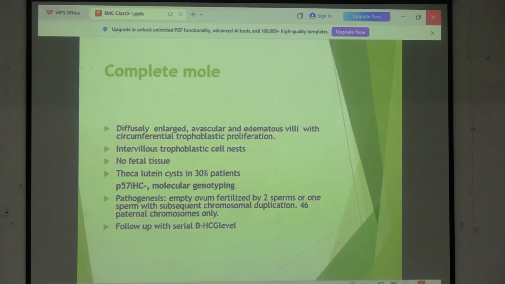What happens in complete mole? Complete mole মানে molar change affecting all the chorionic villi. You are not going to get any normal chorionic villi that has not been affected by hydropic change, ঠিক আছে? তাহলে all the chorionic villi have been affected by hydropic change. তাহলে কিরকম হবে? Diffusely enlarged, all the chorionic villi will be hugely enlarged and all of them will be showing your avascular edematous change. So that is the first point, avascular edematous change, and second point is there will be circumferential trophoblastic proliferation,